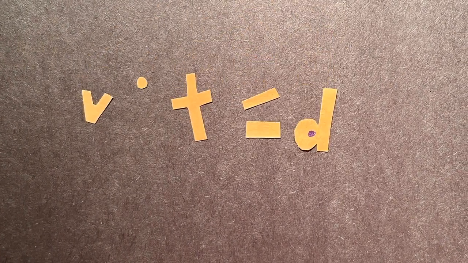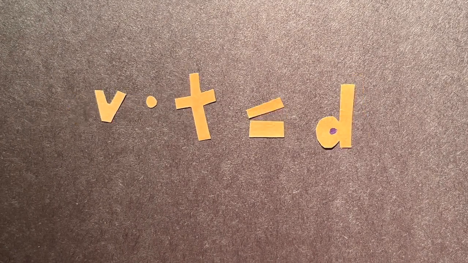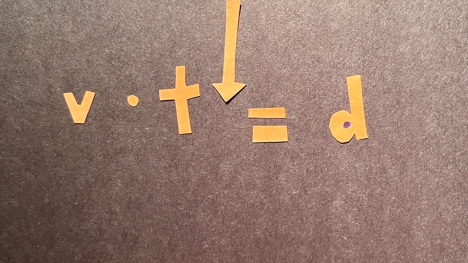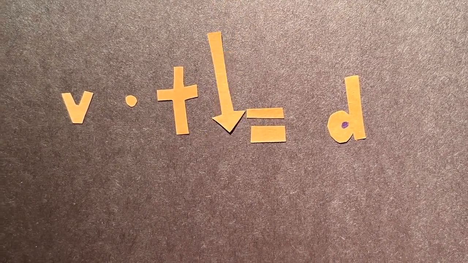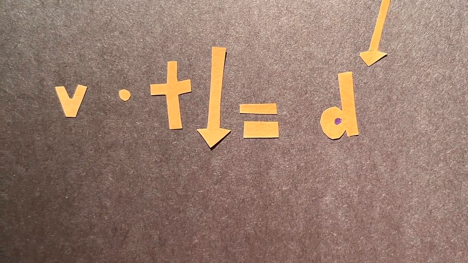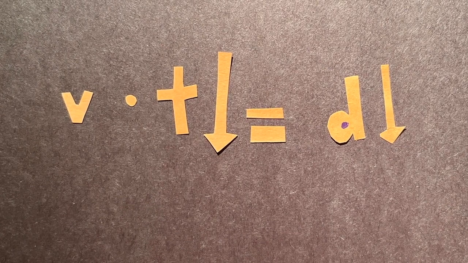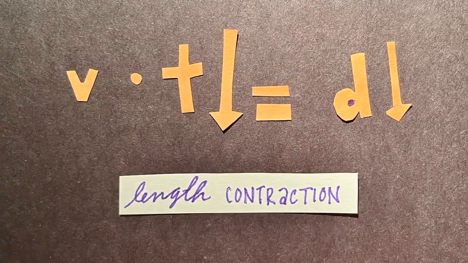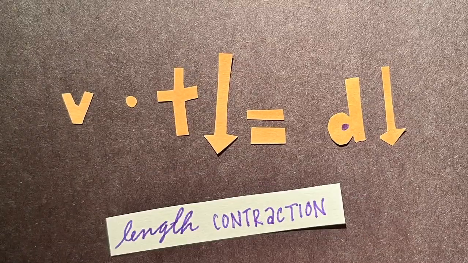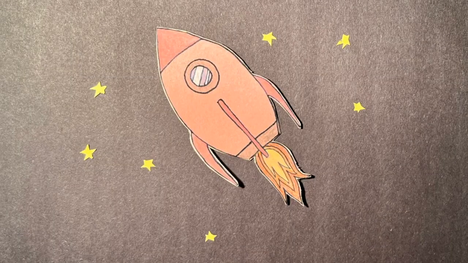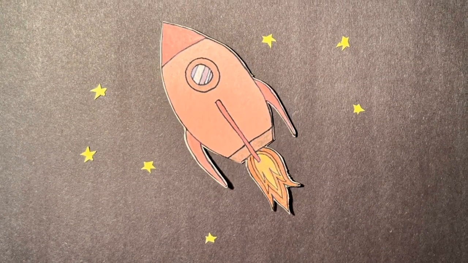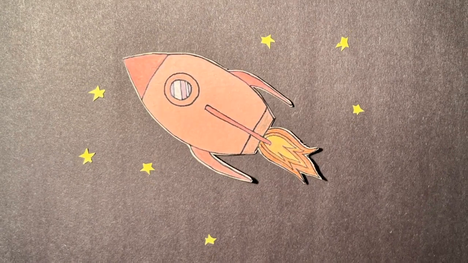We know that the velocity of the train is constant, and that relative to Einstein, time is shorter. So the distance the train passes in a given frame relative to Einstein, its length decreases. This is length contraction, when the length contracts in the direction of a moving frame of reference relative to a stationary frame of reference. At everyday speeds, time dilation and length contraction are extremely small, but for satellites and rockets, the effects are significant.